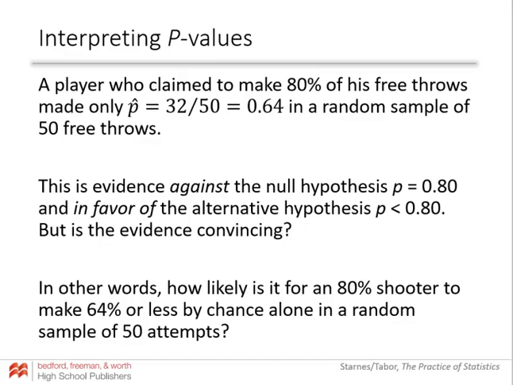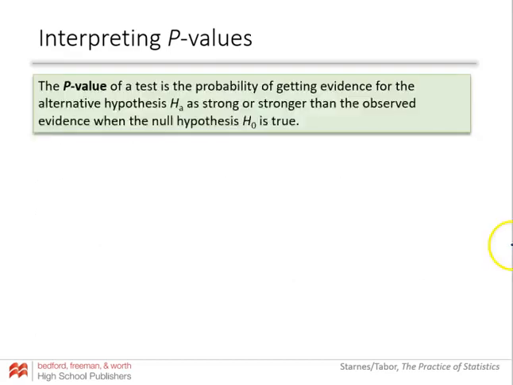Okay, because every 50 free throws that an 80% shooter takes, they're not going to make exactly 80%. Sometimes they're going to make a little more, sometimes a little less. 80% is like that average value. But how likely is it that they only make 64%? The probability of that happening is called the p-value. It's the probability of getting a result that is as extreme or more.